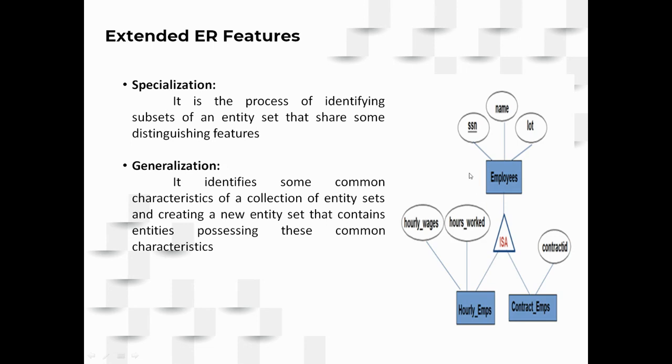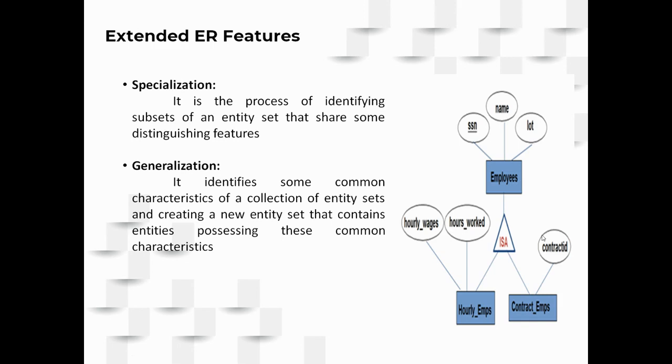If I have the employees entity, then depending upon a special set of attributes, if I am able to categorize them into subclasses, we call that specialization. Under employees, there are certain people who are only working on an hourly basis. Some employees work based on a contract period, like 6 months or 1 year.